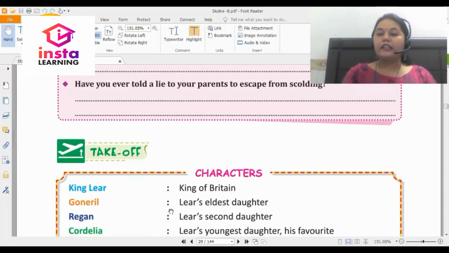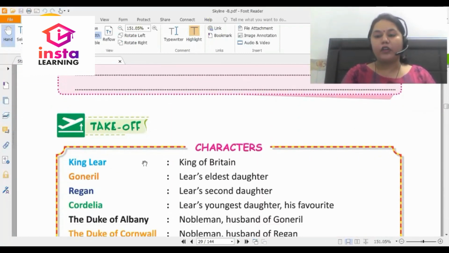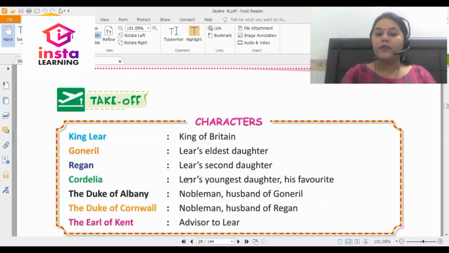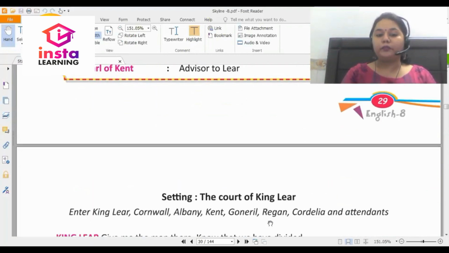Let us understand the characters. So you have King Lear, of course, the king of Britain. You have Goneril, his eldest daughter. Then you have Regan, the second daughter of the king. Then you have Cordelia, who is the youngest daughter of King Lear and also his favorite child. The Duke of Albany, that is a nobleman, husband of Goneril. Then you have the Duke of Cornwall, who is the husband of Regan. And then you have the Earl of Kent, that is an advisor to Lear.